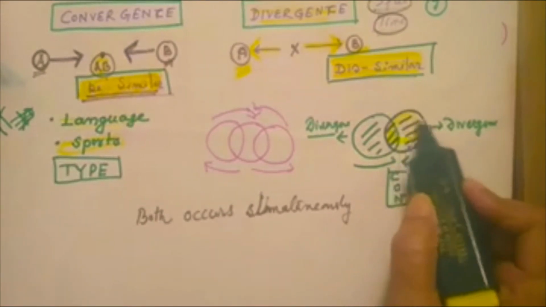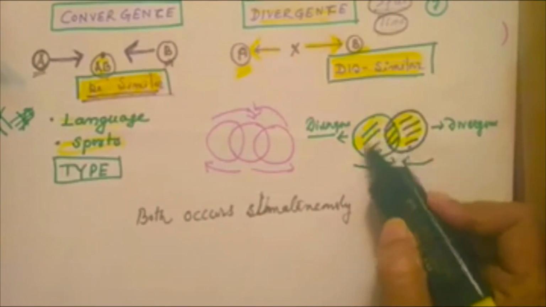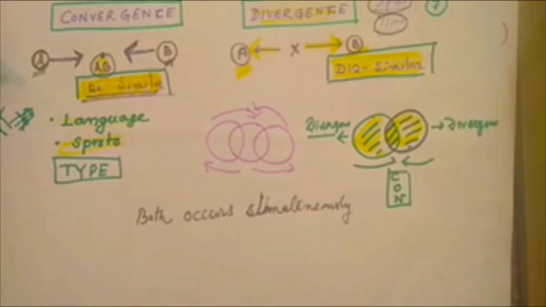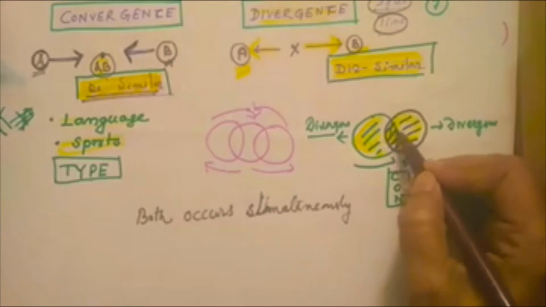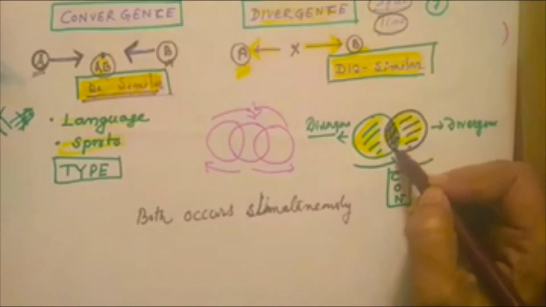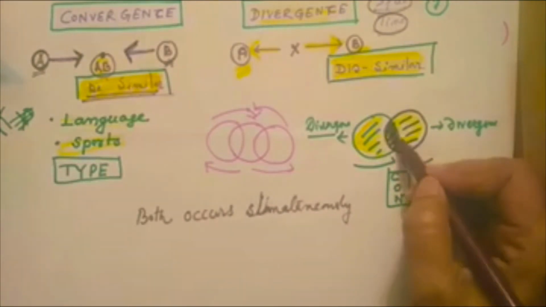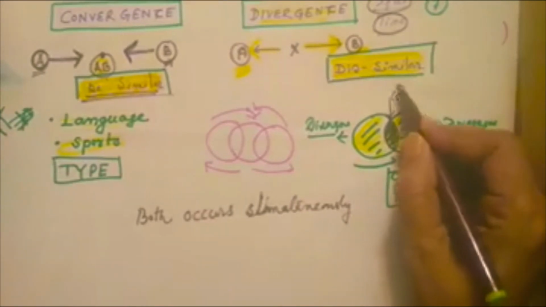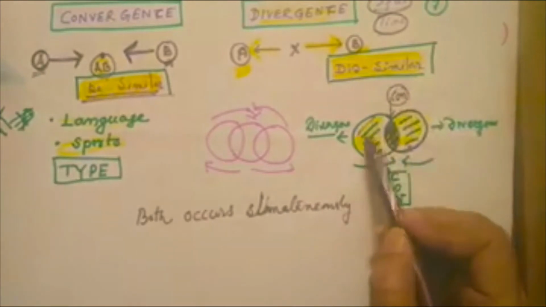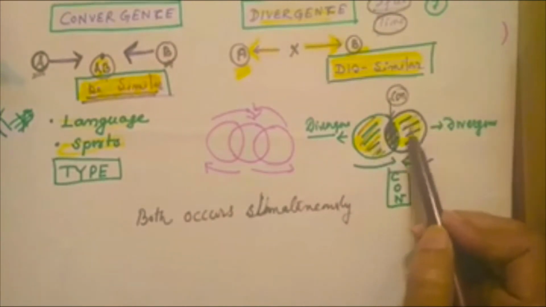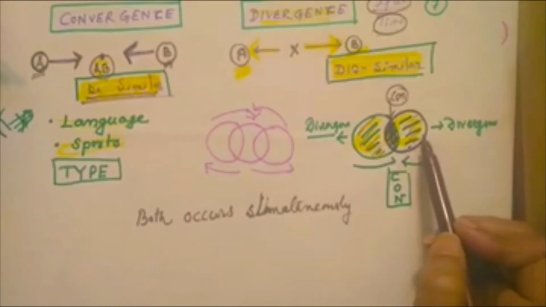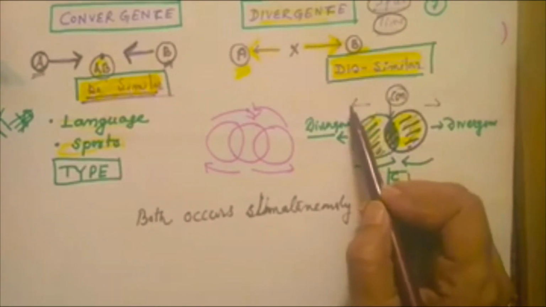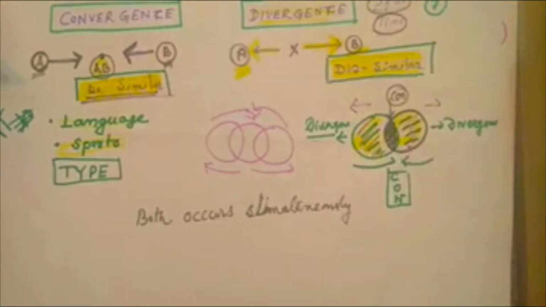Suppose A is a community and B is a community. In the intersecting part, they become similar to each other in food pattern, dress and these attributes. This part is known as convergence. But in the remaining part, religious practice and social custom, they retain their own cultural traits and are dissimilar to each other. That is divergence of culture.